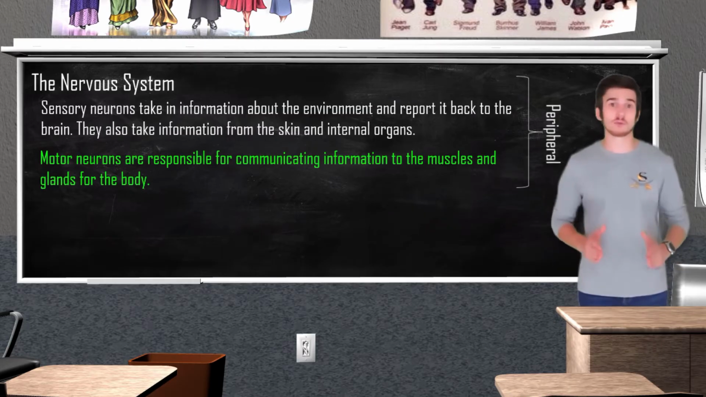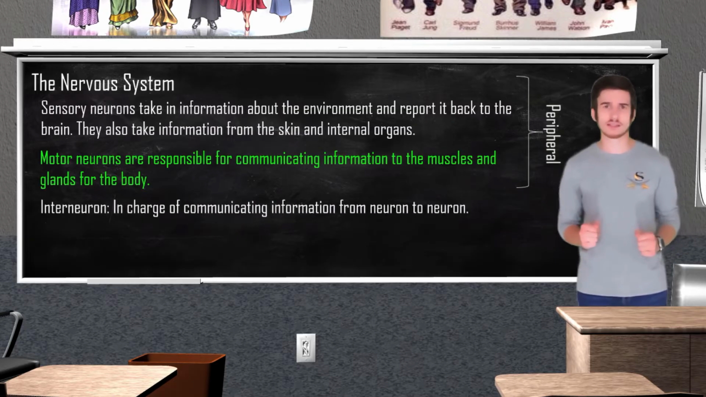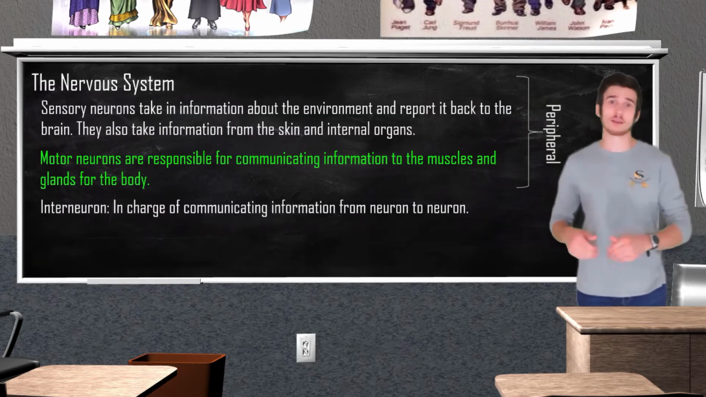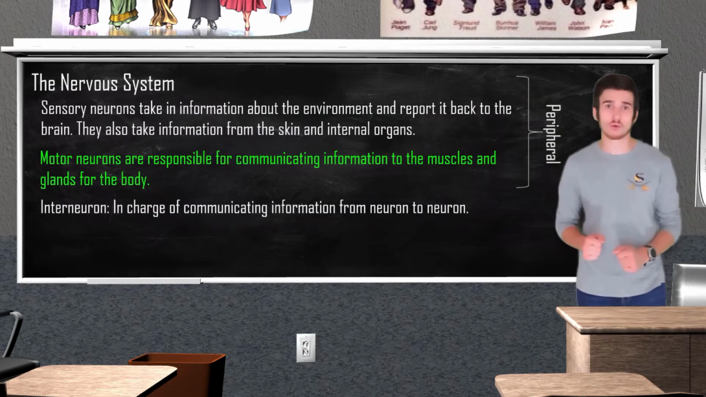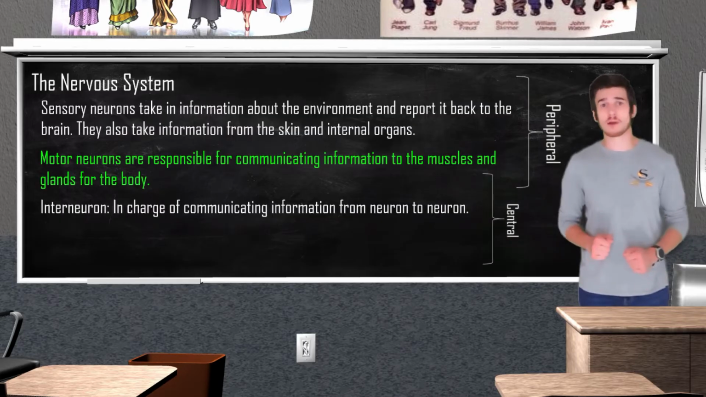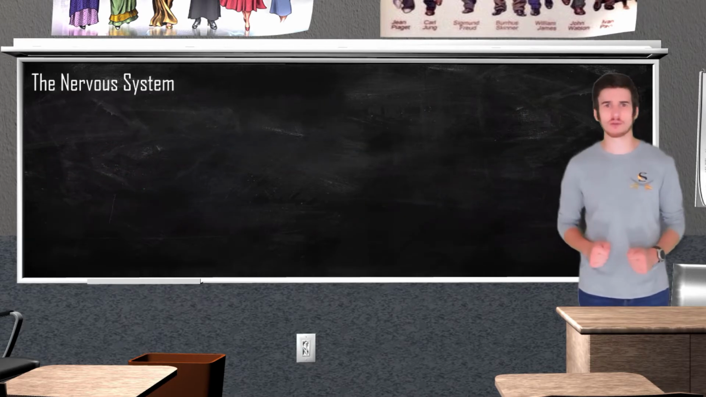And last but not least, we have the interneuron, the number one neuron in terms of quantity. The interneuron is in charge of communicating information from neuron to neuron. The interneurons can be found in the brain and spinal cord, making it a part of the central nervous system. As I mentioned, the neuron is the primary communication cell in the body, so now we have to talk about how exactly these cells communicate with one another.